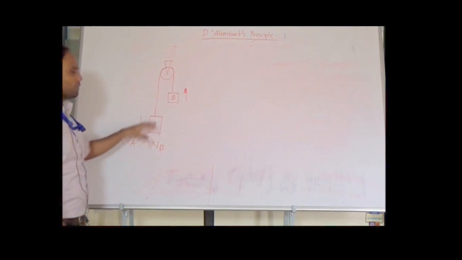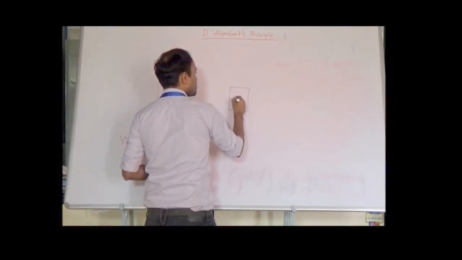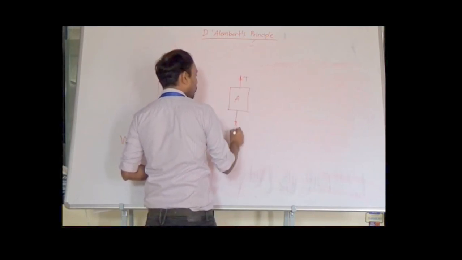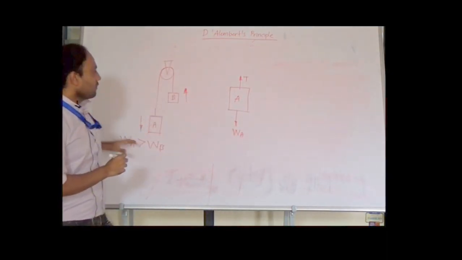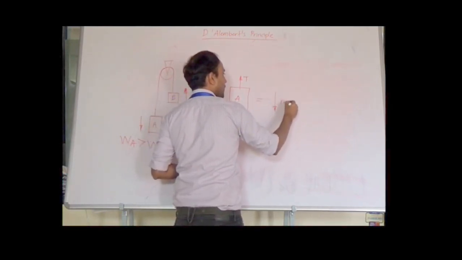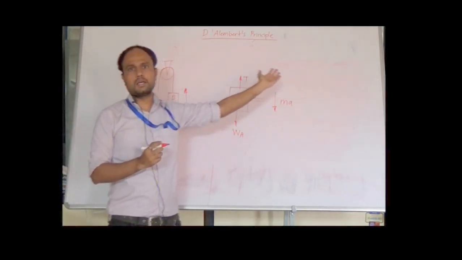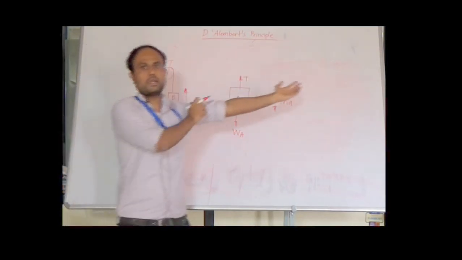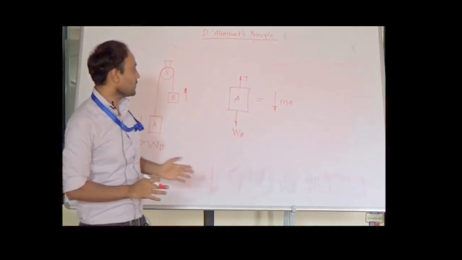Now if you consider the free body diagram of block A, it will look like this, where there is a tension acting along the string in the upward direction. The weight of the block WA is acting in the downward direction. Now this entire system is moving downwards, so the inertia force is the inertia vector ma acting in the downward direction. In this case there is no force acting in the horizontal direction, and also no motion in the horizontal direction, so we are not required to consider the term Fx; we are only required to consider the term along the y direction.